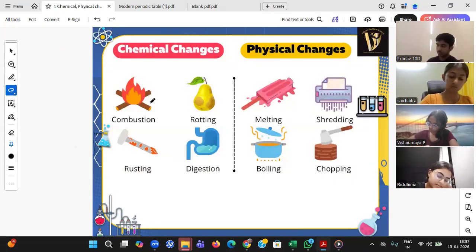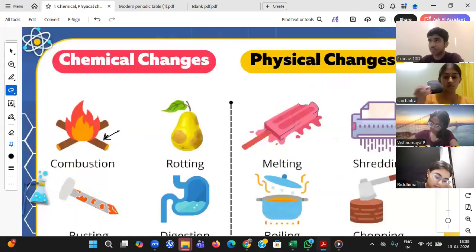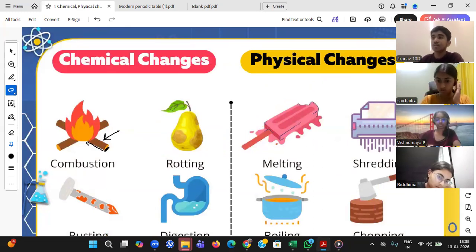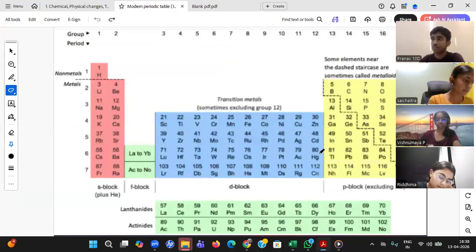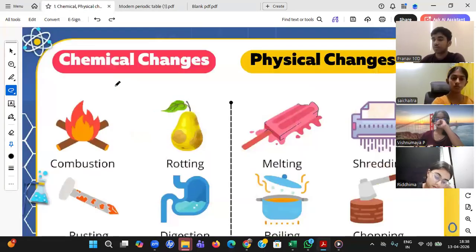Combustion. Yes, Pranav, if I am asking you, what is this? According to the picture, what is this, Pranav? Sir, combustion. I am asking only about this piece. What is this piece? Oh, wood. Now, I said that anything in this world is made up of these 118 elements. Wood will be which element? Oxygen, carbon. Very good. Again, it's a living organism only, so you can just say carbon. Whenever I'm asking something about a living organism in chemistry, try to say carbon.